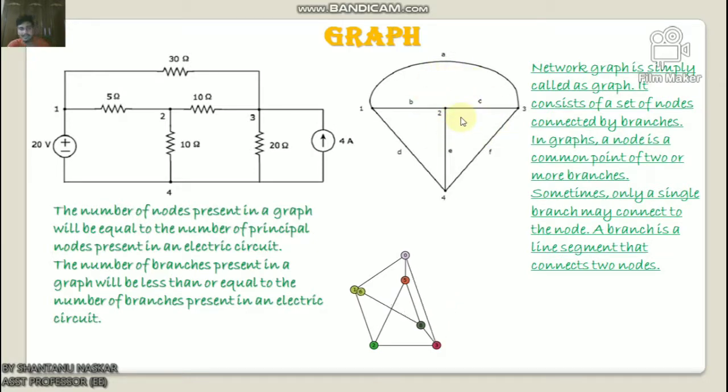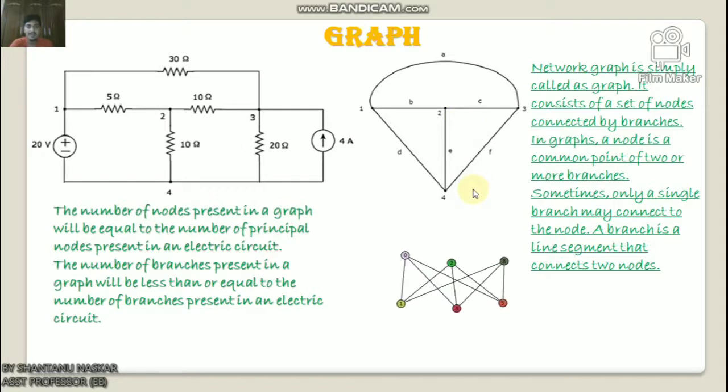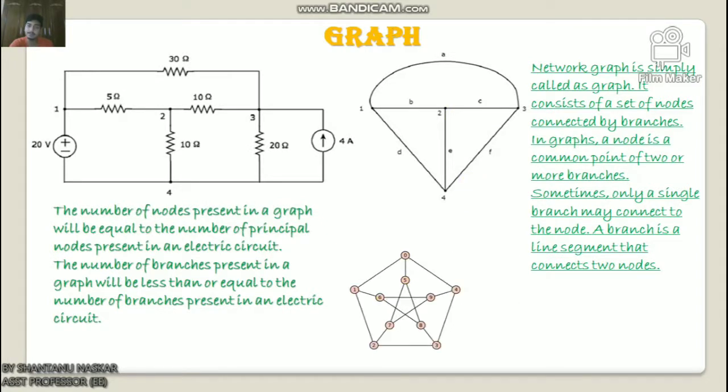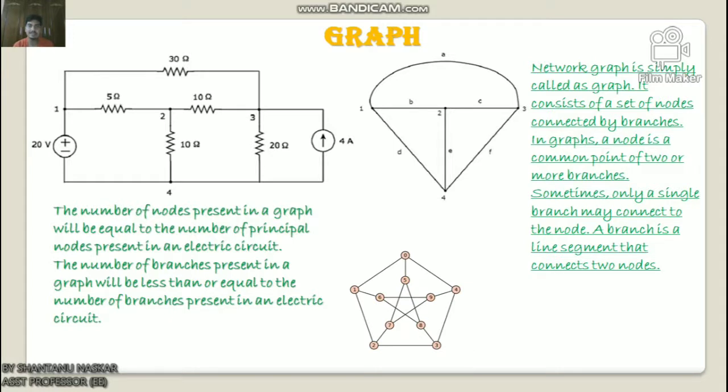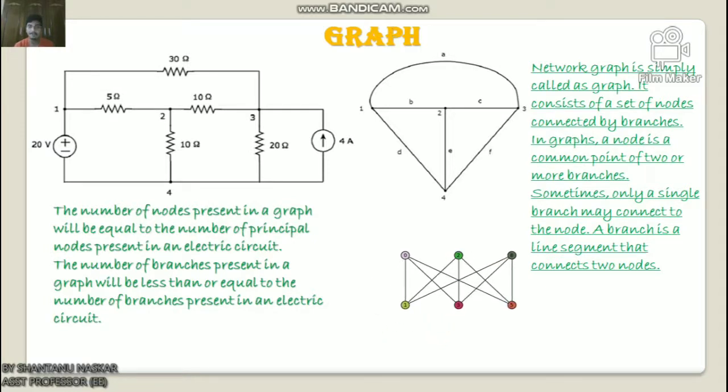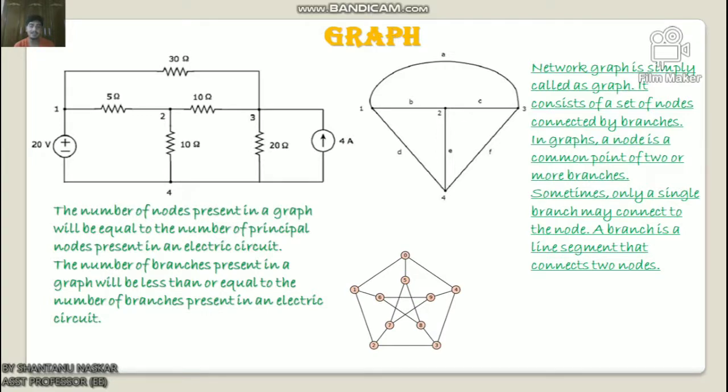So in this case we got one branch less in the graph because the 4 ampere current source is made an open circuit. While converting the electric circuit into its equivalent graph, from the example we can conclude the following points: the number of nodes in a graph will be equal to the number of principal nodes in the electric circuit, and the number of branches in a graph will be less than or equal to the number of branches in the electric circuit.